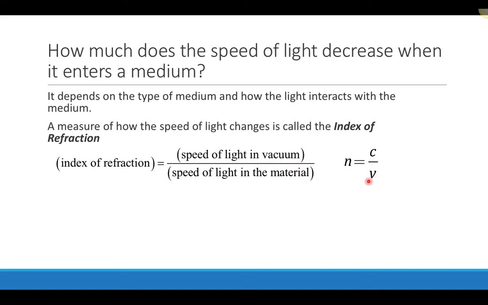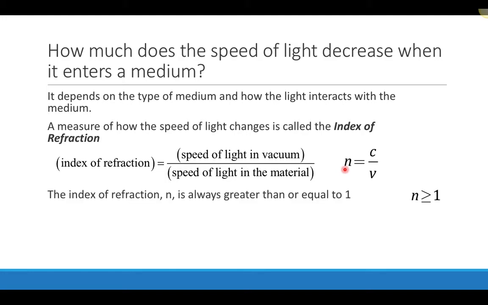The speed of light in the medium is slower than the speed of light in the vacuum, and so this ratio, the value for c, is always going to be greater than the value for the speed of light inside the medium, and that means that this fraction is always going to be greater than 1. So the index of refraction is something that can be calculated for different materials.